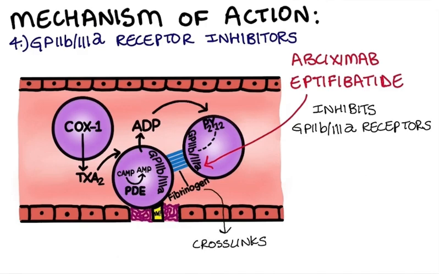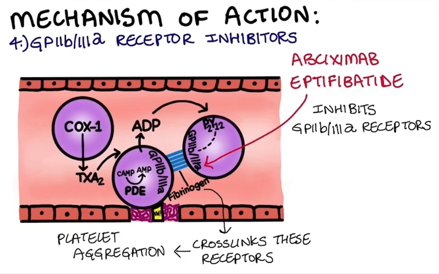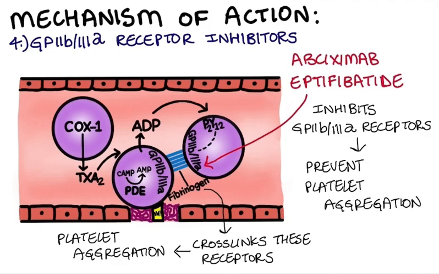Fibrinogen normally cross-links these receptors, leading to platelet aggregation. Therefore, inhibition of these receptors prevents platelet aggregation. And these drugs are administered through the IV route.